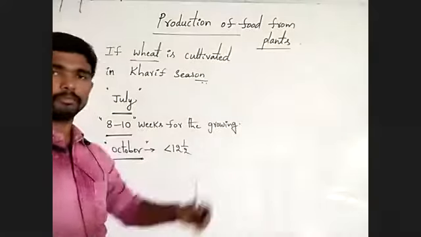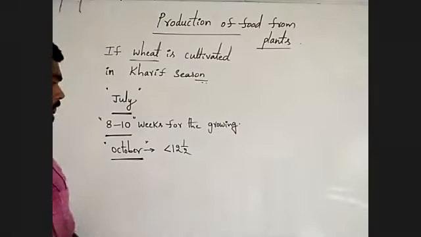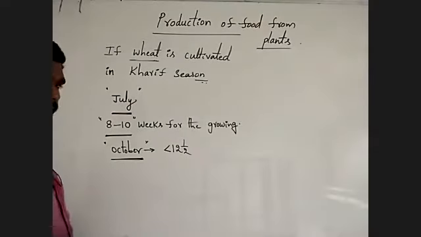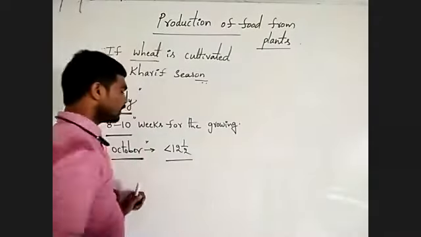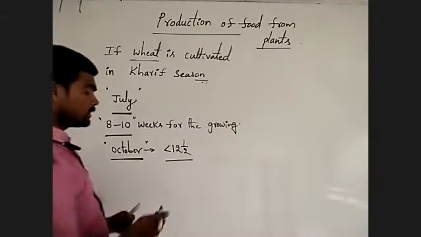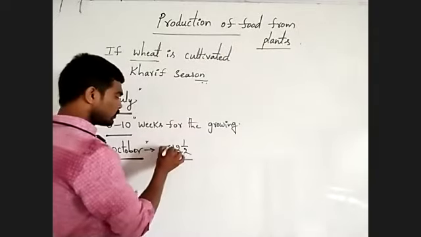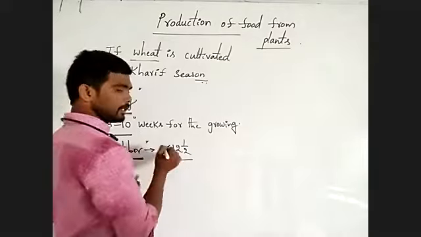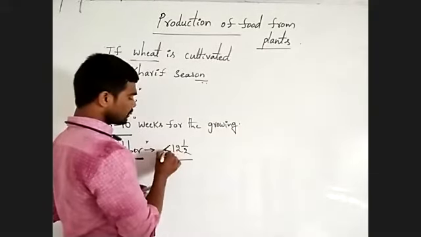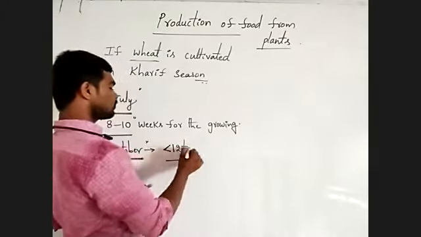October, November, December, this. Observe carefully here. October onwards, night duration may be more than 12.5 hours.